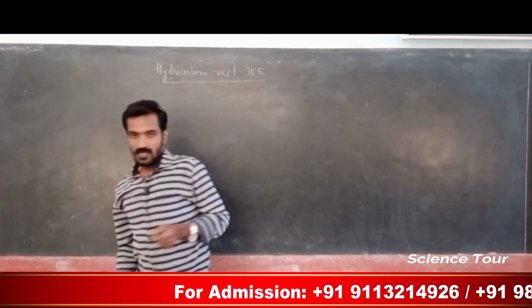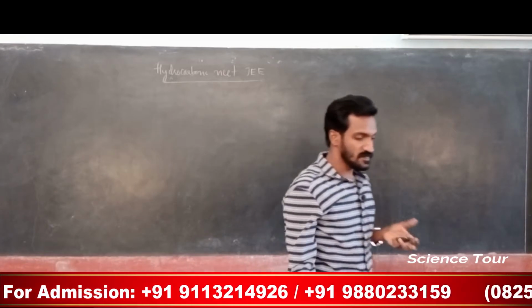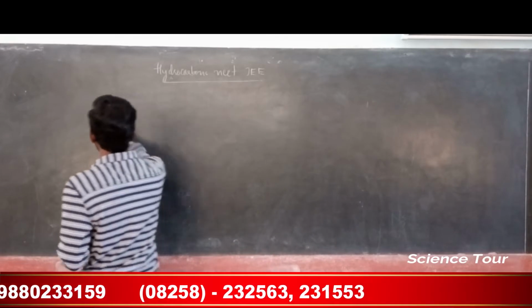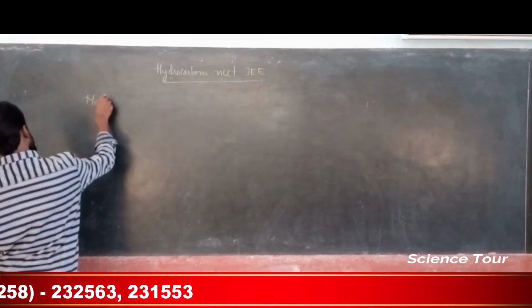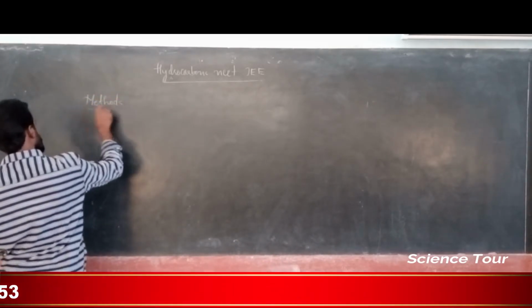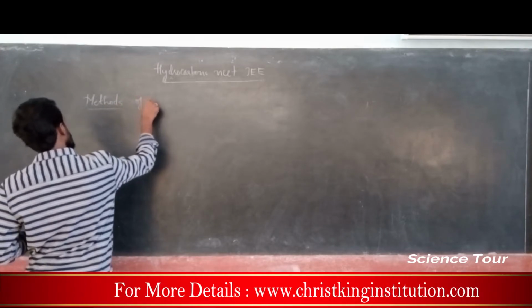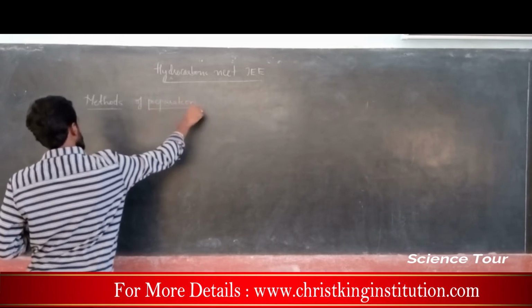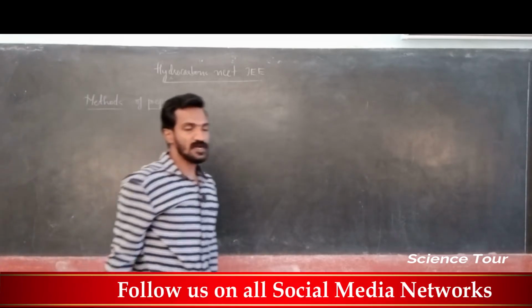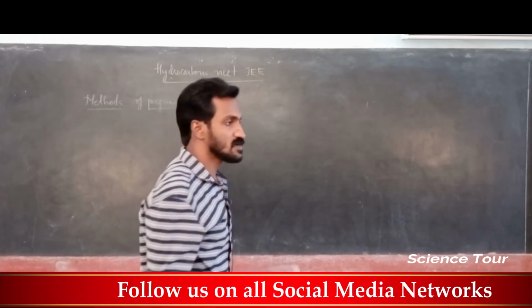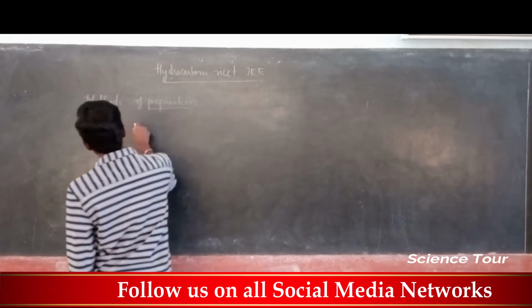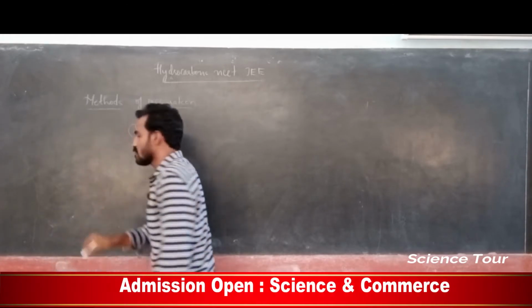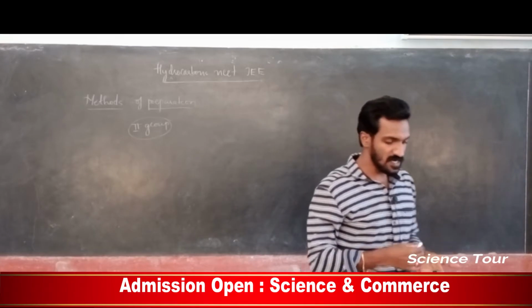Okay, my dear students, next we are going to discuss methods of preparation. How to prepare alkynes. Methods of preparation of alkynes. My dear students, metal carbides undergo hydrolysis, even second group metals. Second group metal carbides undergo hydrolysis.